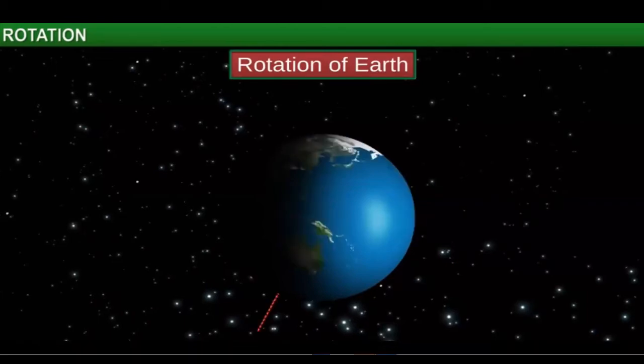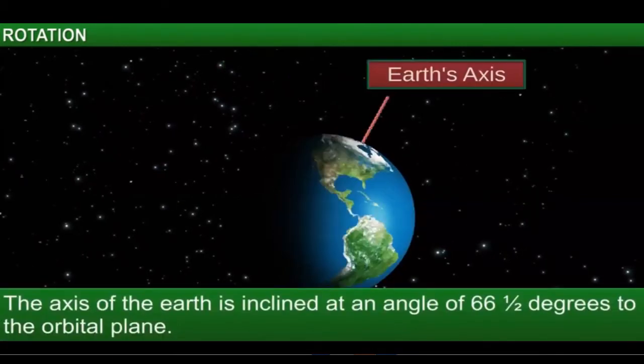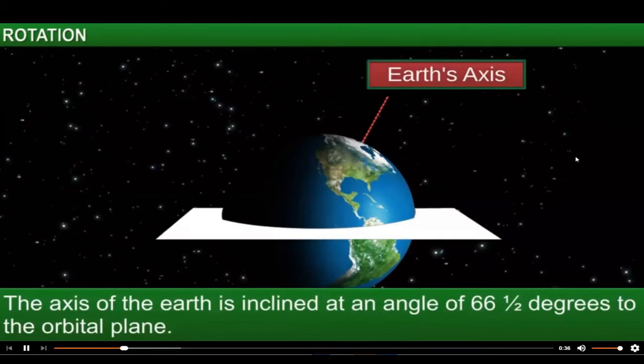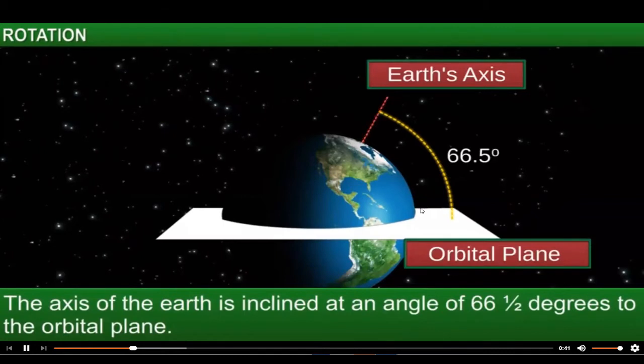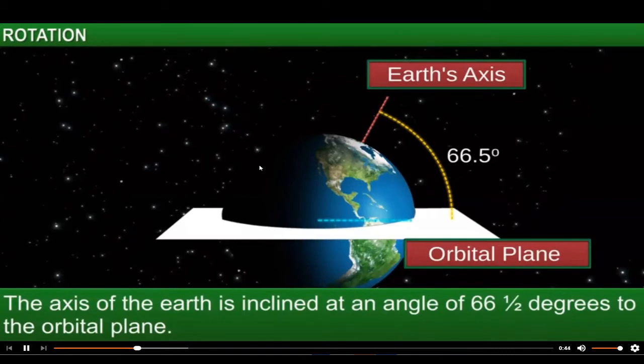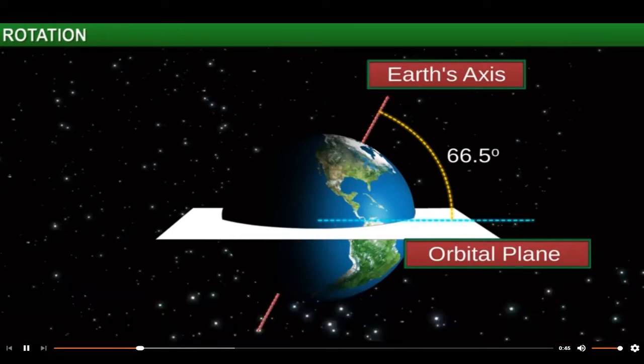The imaginary line around which the Earth spins or rotates is called the axis of the Earth. The Earth's axis is at an angle of 66.5 degrees to the orbital plane. Okay, Earth's axis, you know what axis is. Okay, orbital plane, this is the orbital plane, the plane formed by the Earth's orbit. The axis of the Earth is inclined at an angle of 66.5 degrees to the orbital plane.